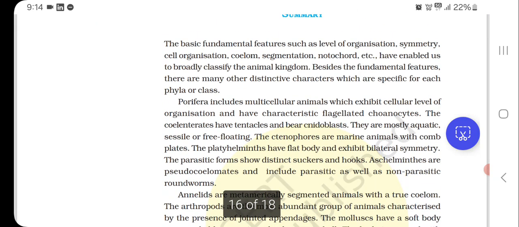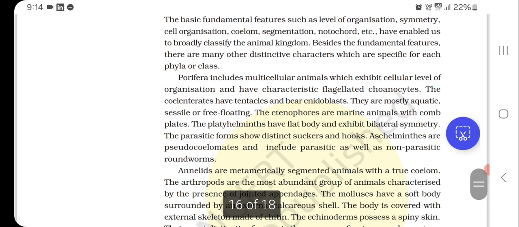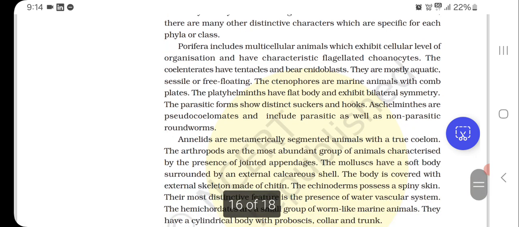Summary: the basic fundamental features such as level of organization, symmetry, cell organization, coelom, segmentation, notochord, etc. have enabled us to broadly classify the animal kingdom. Besides the fundamental features, there are many other distinctive features which are specific for each phylum or class. Porifera includes multicellular animals which exhibit cellular level of organization and have characteristic flagellated choanocytes. The coelenterates have tentacles and bear cnidoblasts.